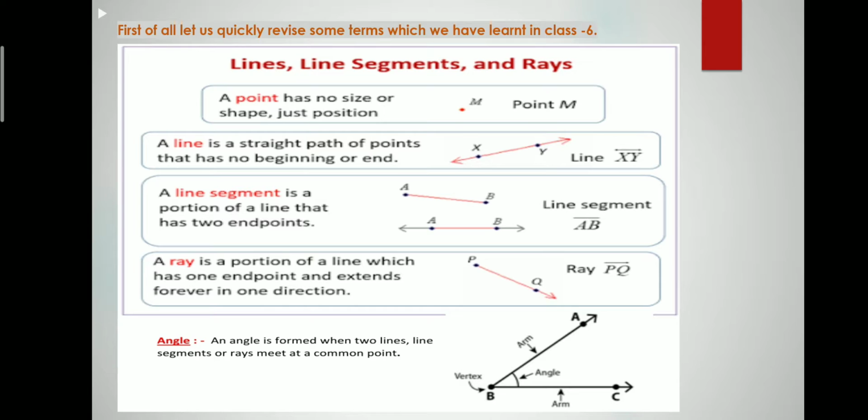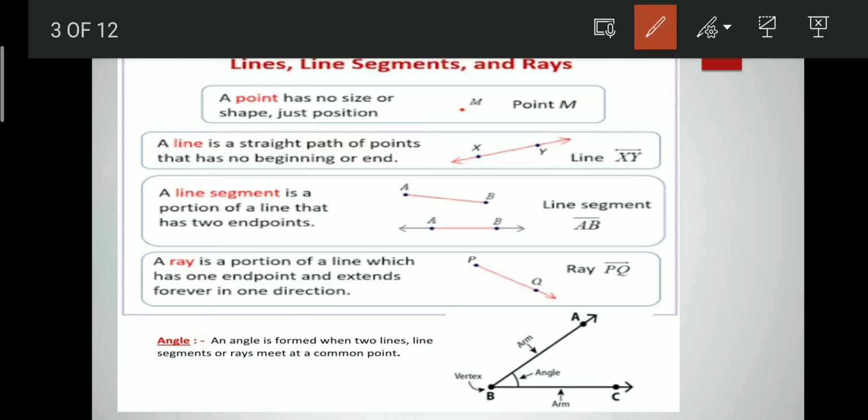In this screen, you can see the first heading is point. A point has no size or shape, just position. So, a dot-like figure is called a point. The second one is a line. A line is a straight path of points that has no beginning or end.